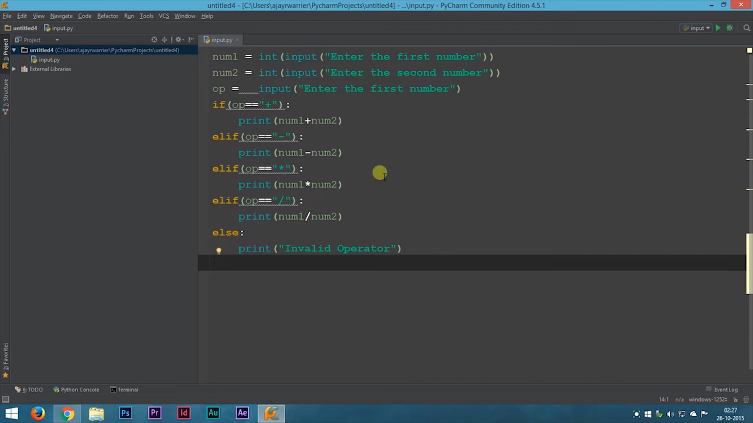Alright, our program is complete. We'll read two numbers, we'll read an operator, and according to the operator, we'll perform the operation. And if the operator is not among these four, it will print invalid operator. So program is complete. Now let's try running this.